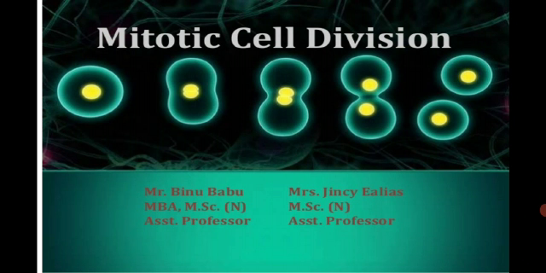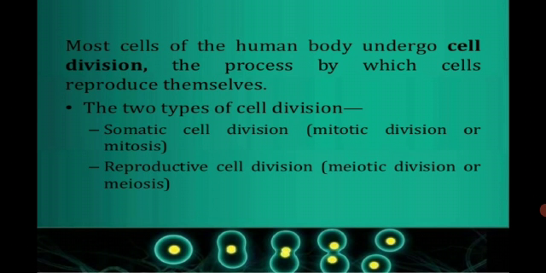Dear students, in today's lesson we will talk about the different stages of the mitotic cell division. First of all, we will see what cell division is and what the various types of cell division are. Most of the cells of the human body undergo cell division, the process by which the cells reproduce themselves. There are two types of cell division. These are known as somatic cell division, which is the mitotic division or mitosis, and the second type is reproductive cell division, which is also known as meiotic division or meiosis.